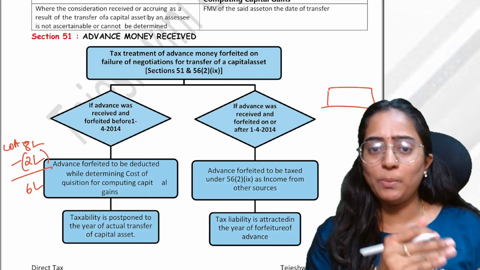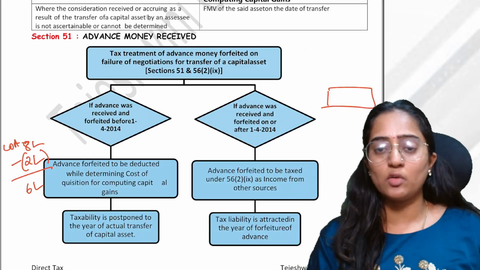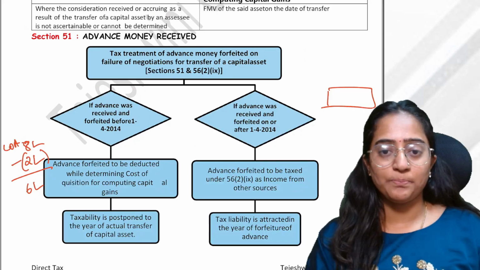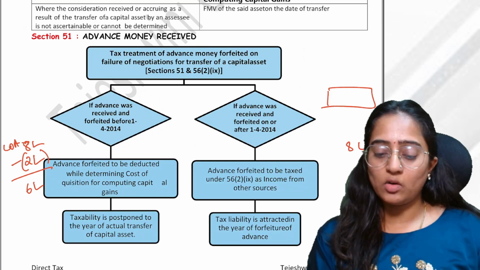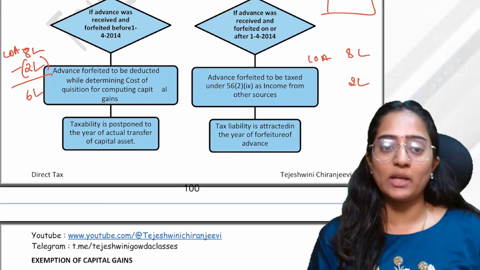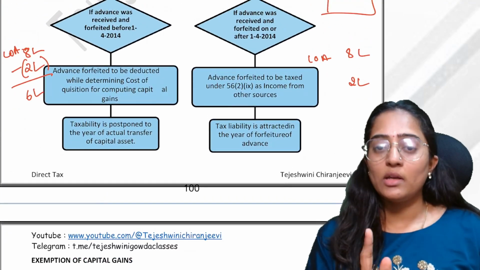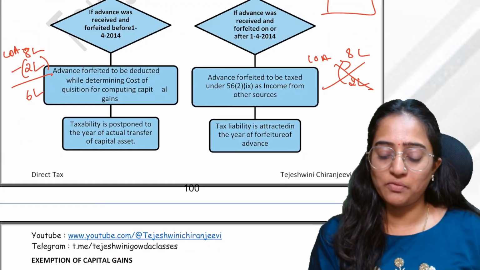Same situation, copy paste, but think that it has happened after 1/4/2014, that is, in 2017 or 18. You have the property with a cost of acquisition of 8 lakh, and this fellow gave 2 lakh rupees. To that extent, this fellow is telling that he doesn't want any property of yours. Now what you're doing is that you're not adjusting this 2 lakh rupees with your cost of acquisition.